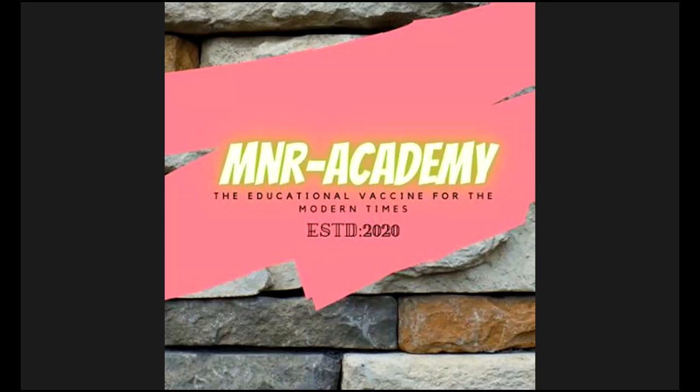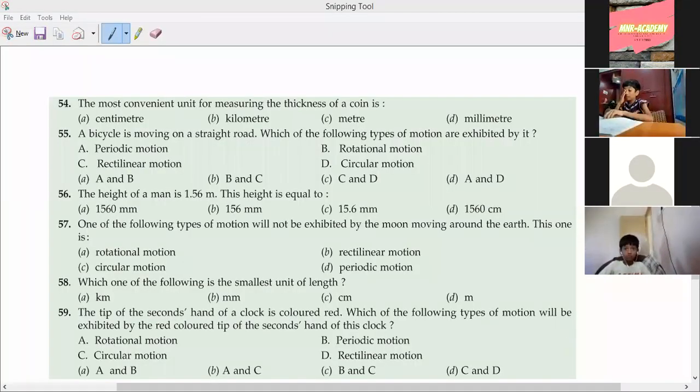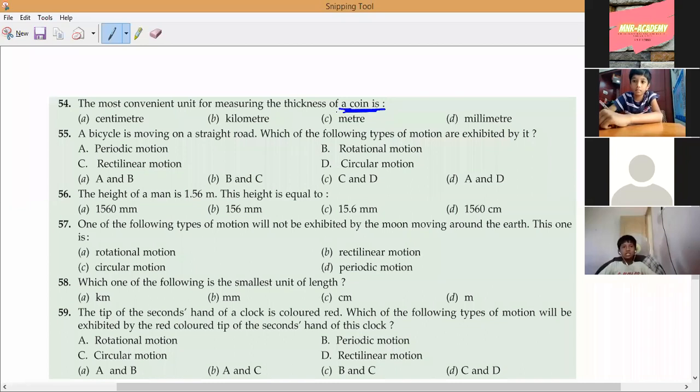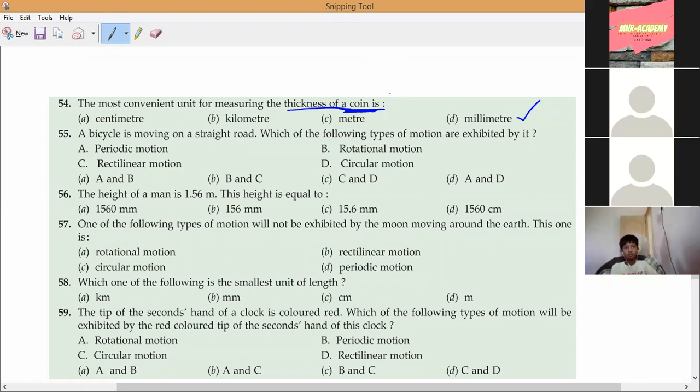Ready? Next question. All of you read the question. Sanath, Lohit, everybody. What is the most convenient unit for measuring the thickness of a coin? I have taught you, we will use a smaller unit. Millimeter. Very, very important. Narayan, I will send these pictures, not required. Your answer is enough. So millimeter. Why? Because the thickness of the coin is more or less that.